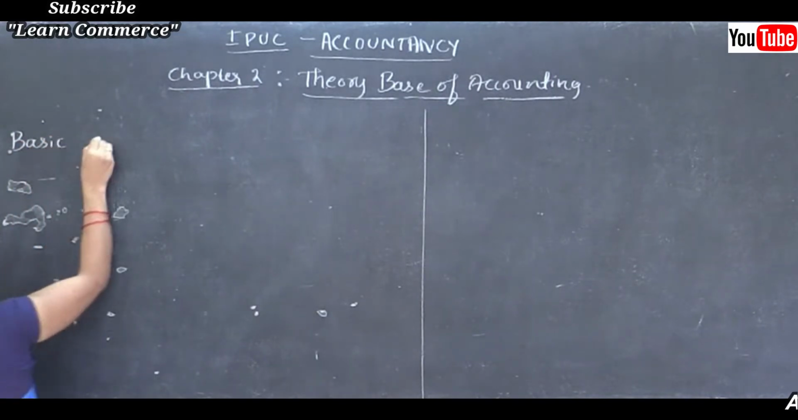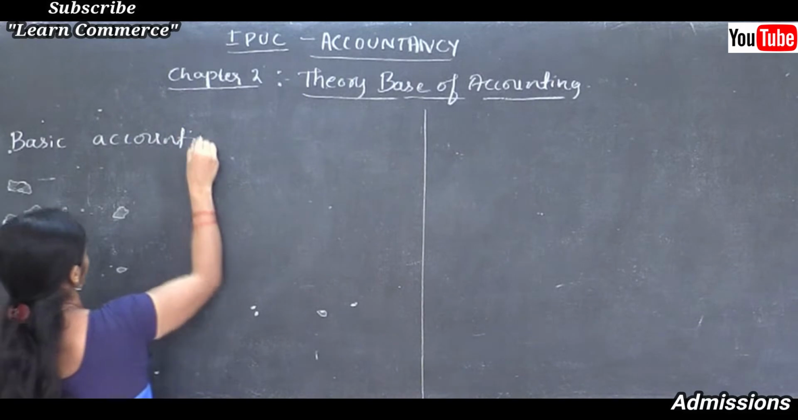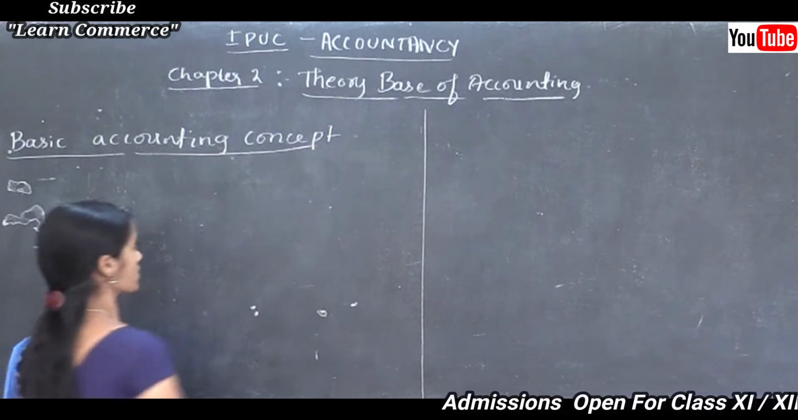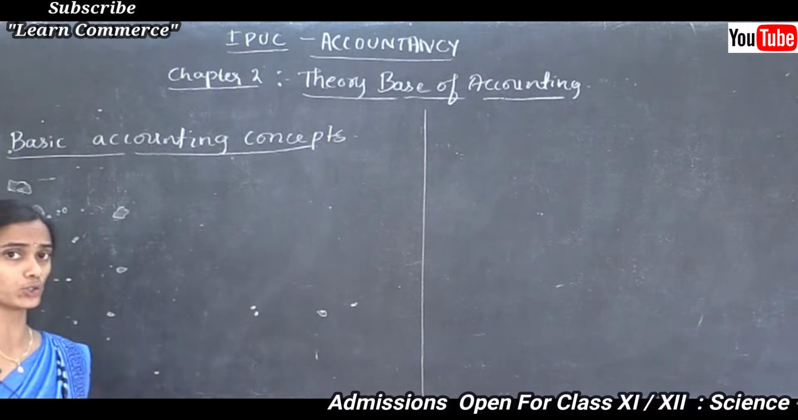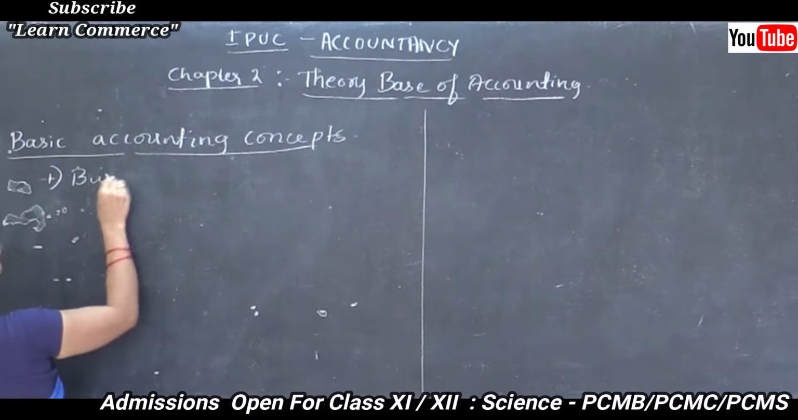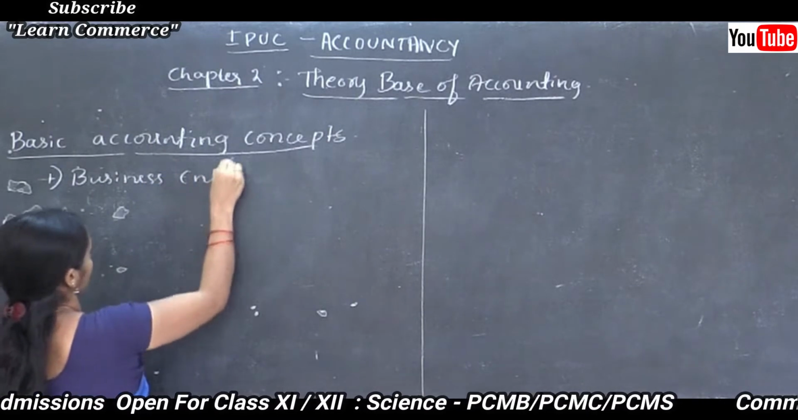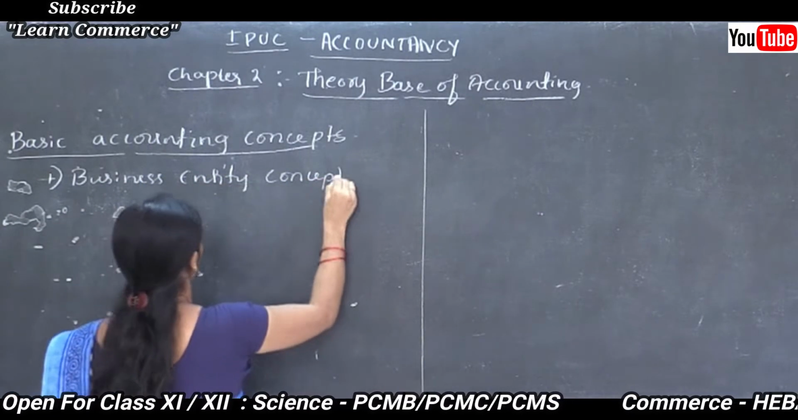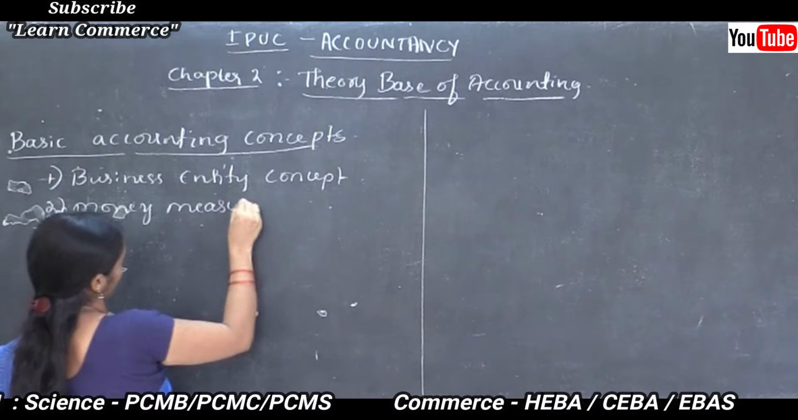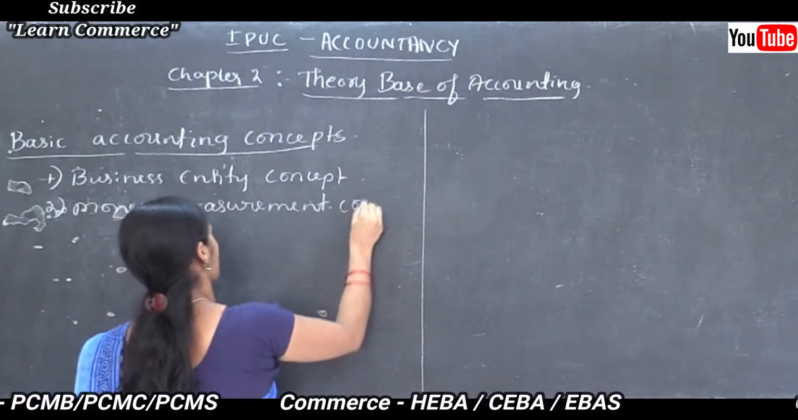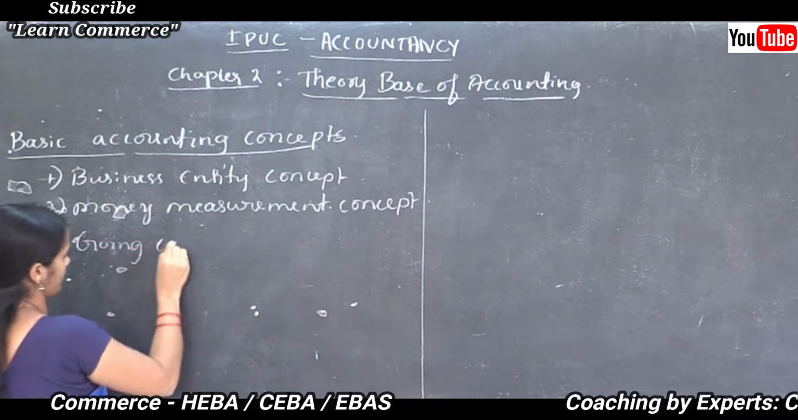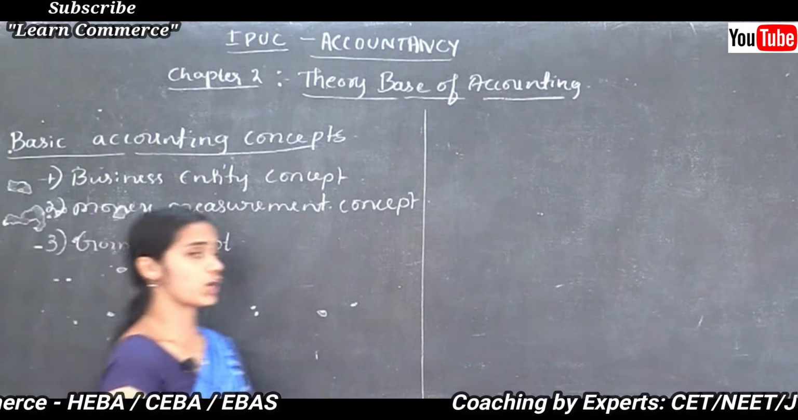Basic accounting concepts. We have a total of 13 basic accounting concepts, and we studied the first two concepts, that is business entity concept and money measurement concept. And the third one is going concern concept.